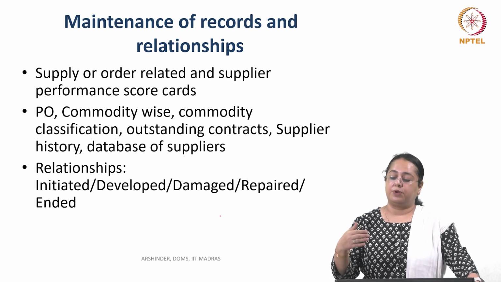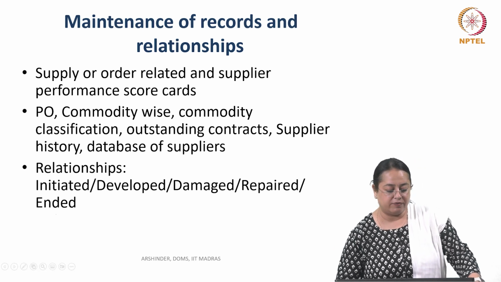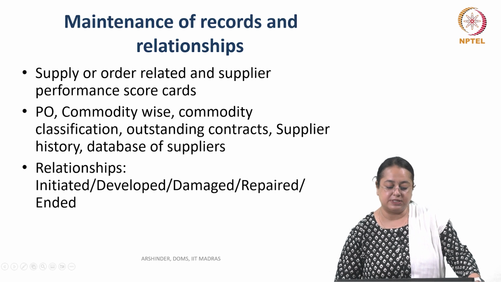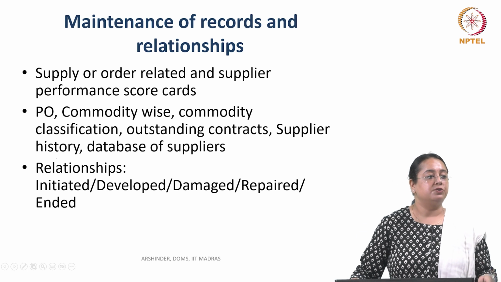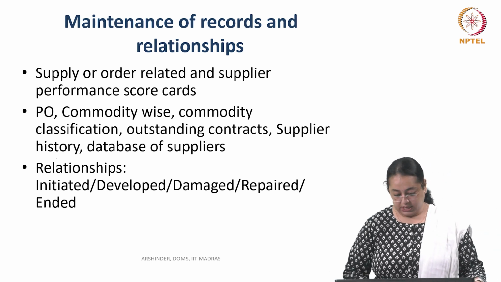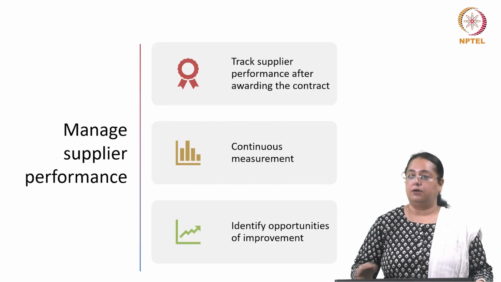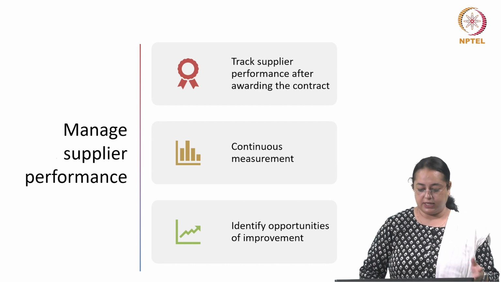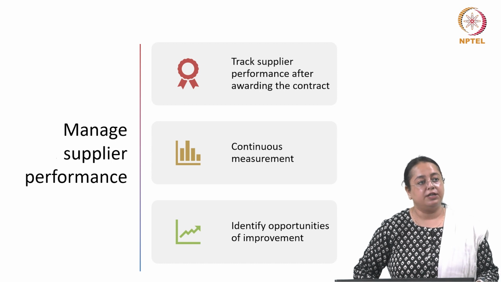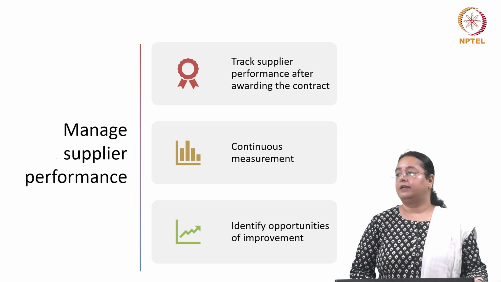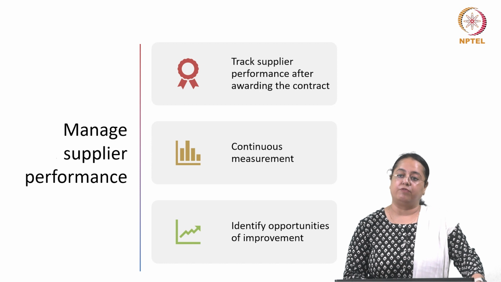So that you can arrive at decisions on whether the relationship is developed, damaged, repaired, ended or initiated, right? So record everything for the supplier: details about the transaction, and then performance, as I've told you. Track it for continuous measurement, and identify opportunities for improvement, right?